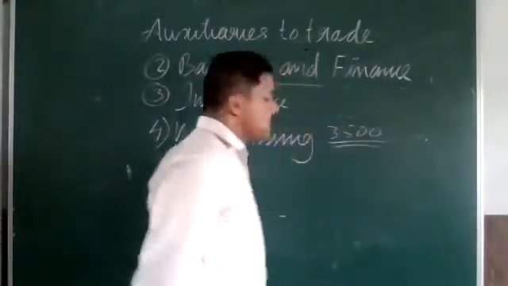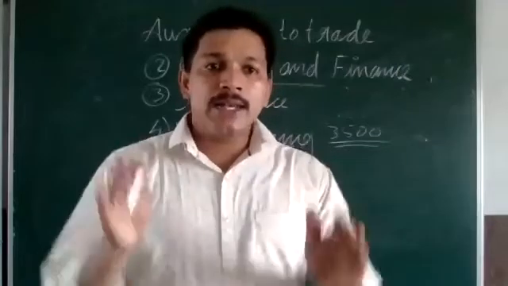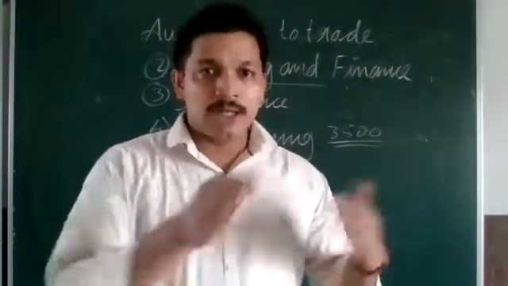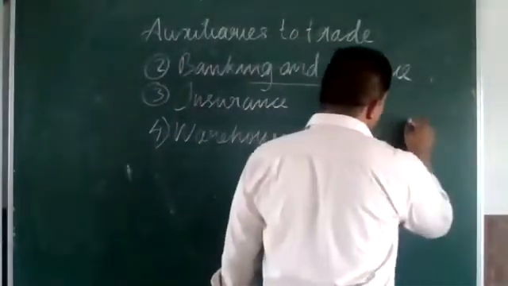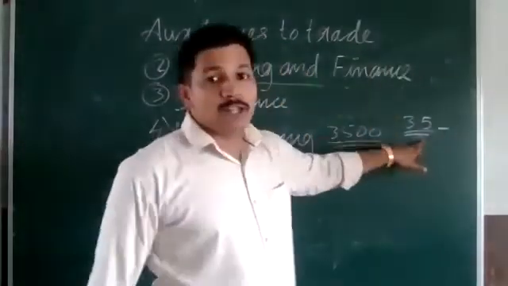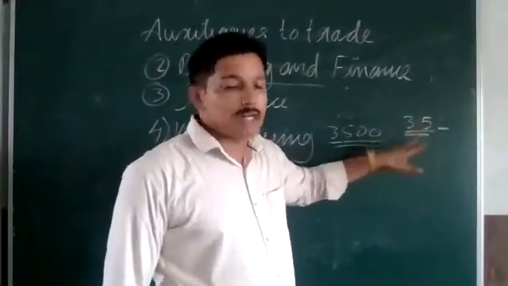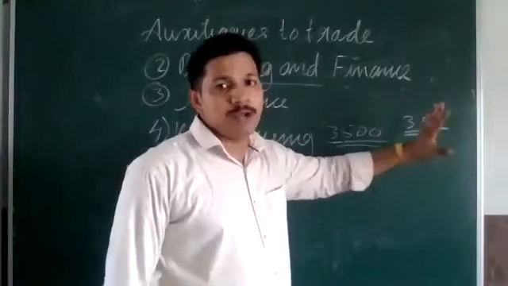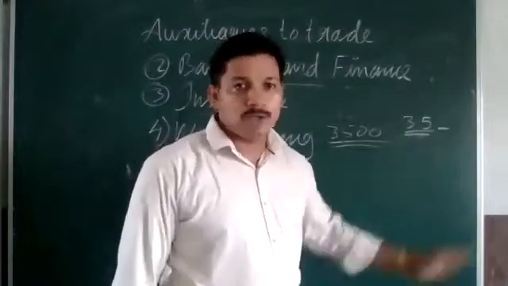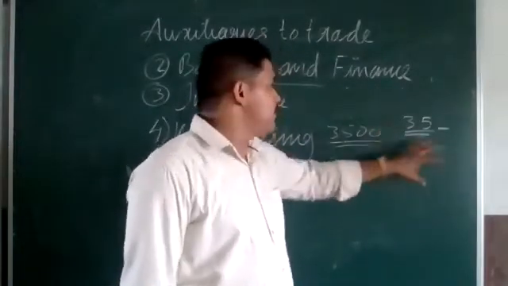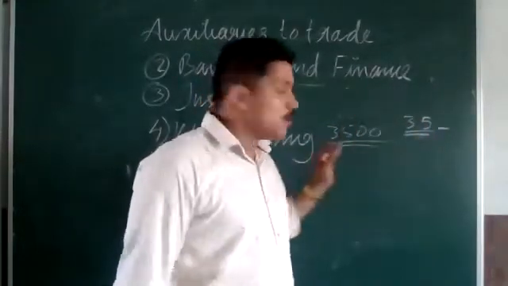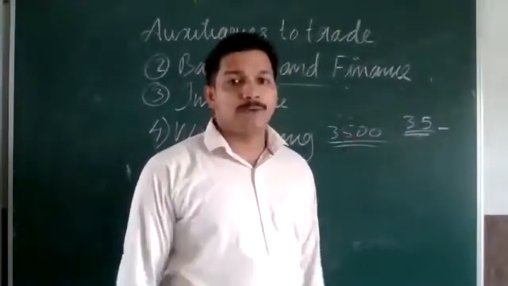So this 3,500 rupees I am paying for 1 year, and during this year, if any loss takes place, then I am taking the insurance for 3.5 lakh rupees. That is the total money that I am insuring. Whatever the value of the car may be, you can insure on that value. So if the value of my car is 3.5 lakh rupees, I can insure it for 3.5 lakh rupees, and for that I have to pay a premium of 3,500 rupees.